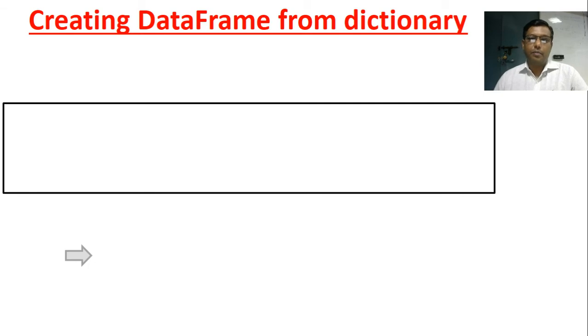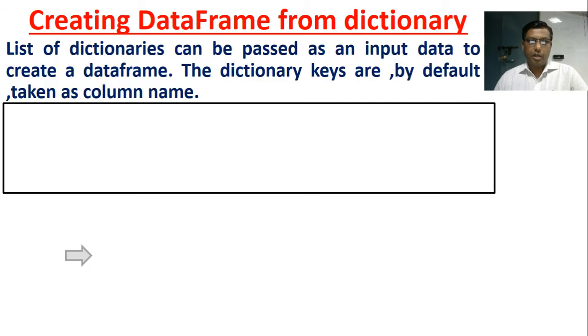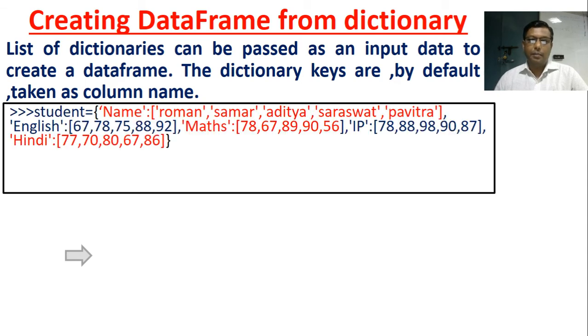Creating a data frame from dictionaries. A list of dictionaries can be passed as input data to create a data frame. The dictionary keys are by default taken as column names. You can see easily here I made one dictionary: student name Roman, Samar, Aditya, Saraswat, Pavitra, and these are the values. Then English marks are there, then maths marks, IP marks, and Hindi marks.